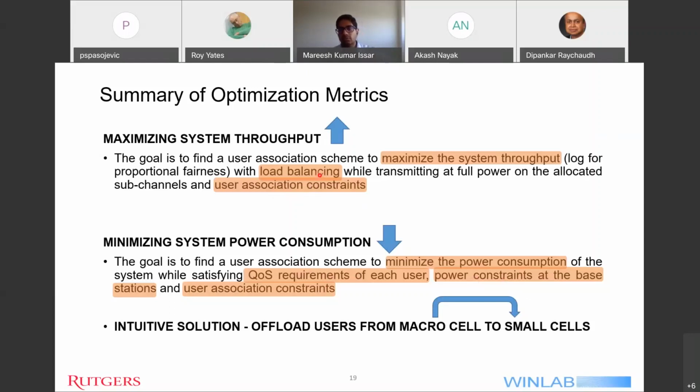So from the analysis and implementation of the optimization based load balancing as well as power minimization algorithms, we get an intuition that we can improve the system metric energy efficiency if we offload users from the macro cell to the small cell. Keeping this intuition in mind, I'll now present the optimization that focuses on maximizing the energy efficiency.